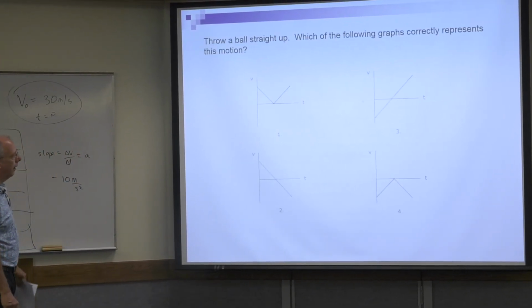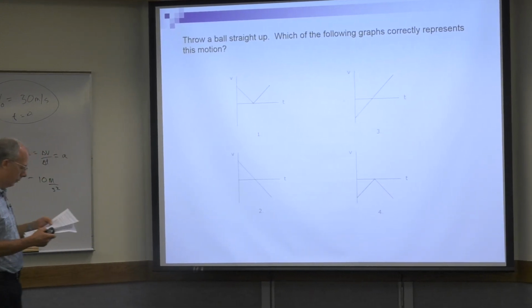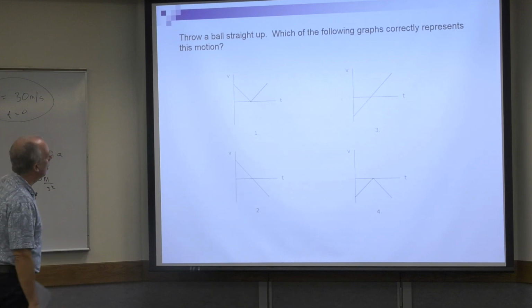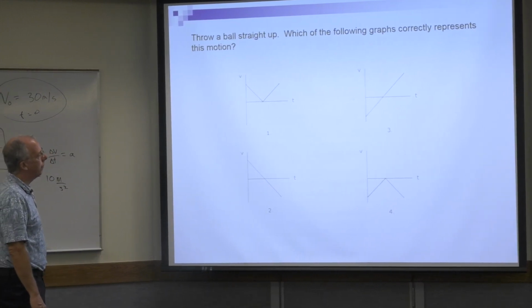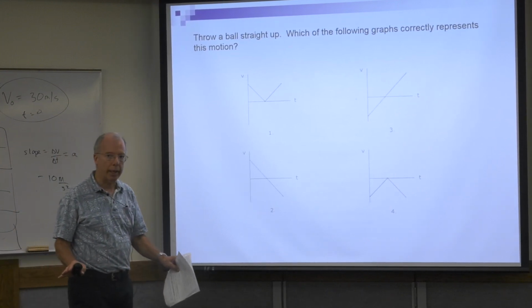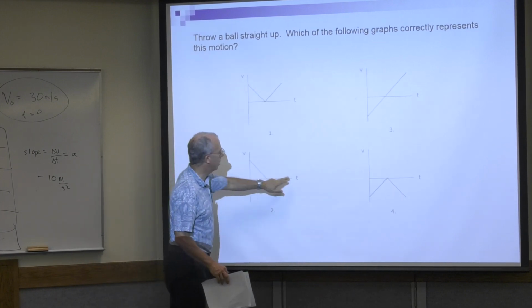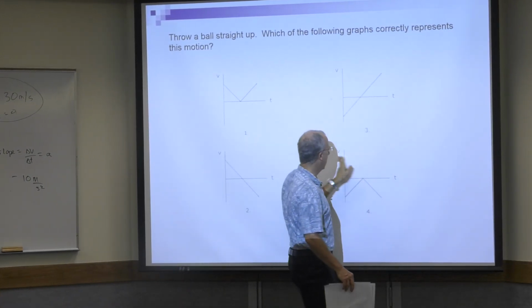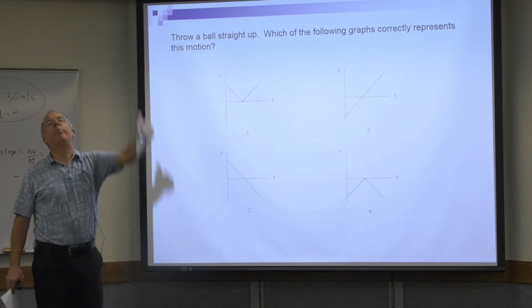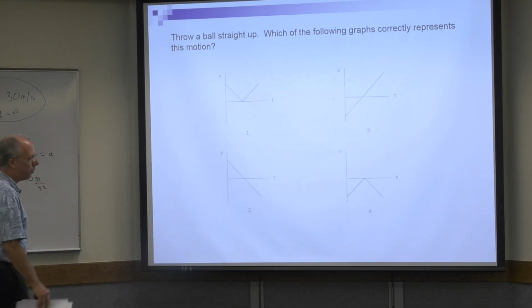Okay. Pause your video, figure that one out. Okay, we're back. All right, throw a ball straight up. Which of the following graphs represents the motion? Now, as soon as you see a question like this, the first thing you want to do is ask what kind of graph it is. You have to notice this is velocity versus time. Okay, so you're throwing something up. Well, we just did this, you just did this 2 minutes ago. So which one is the correct one?